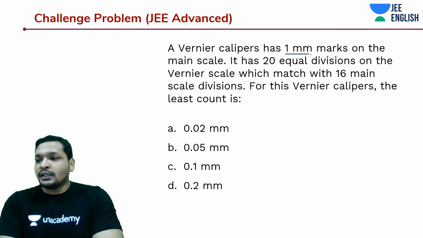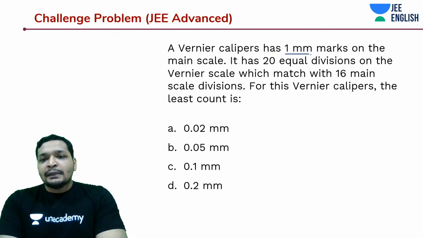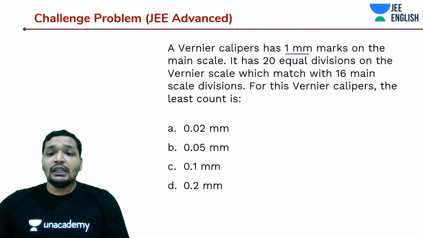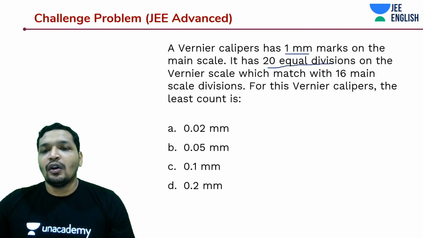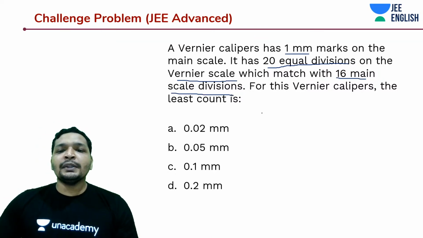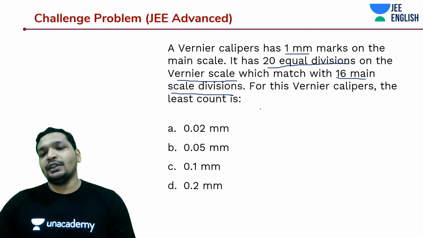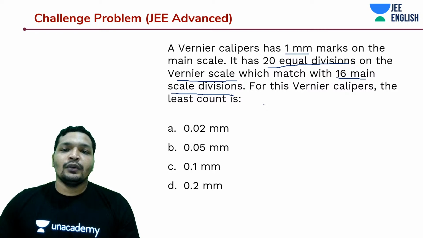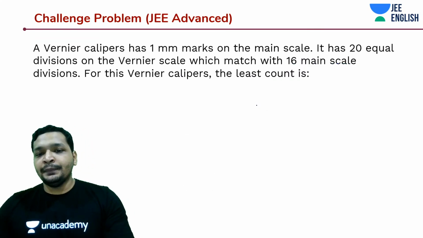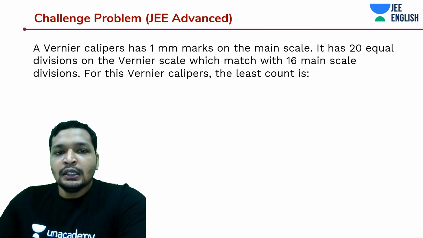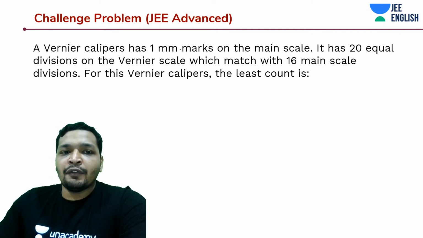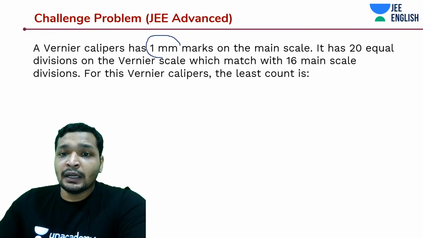Get started on this problem, students. A Vernier Calipers has 1 millimeter mark on the main scale, and it has 20 equal divisions on the Vernier scale that matches with 16 main scale divisions. So what should be the least count of this Vernier Calipers? You can move by the expression, or let's again do a thing. Get started on this. All you need to know is this thing.